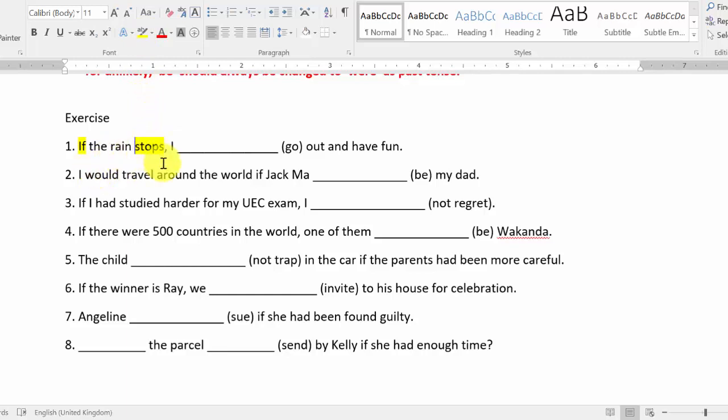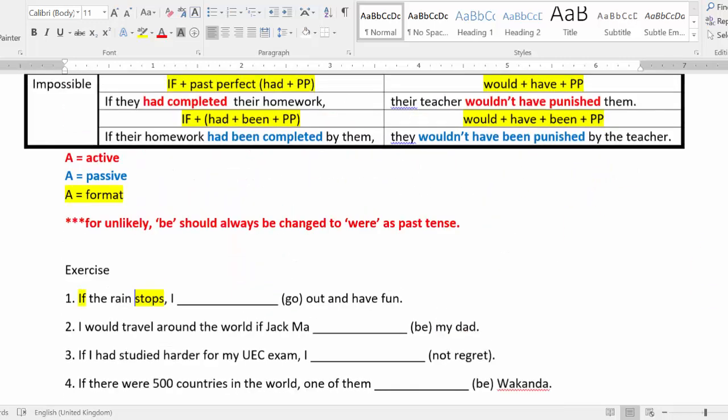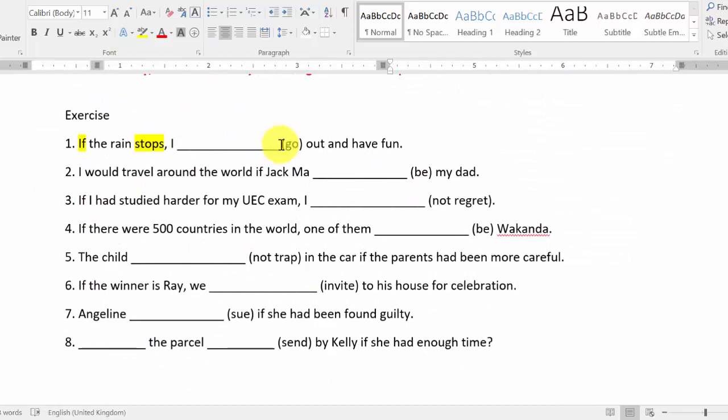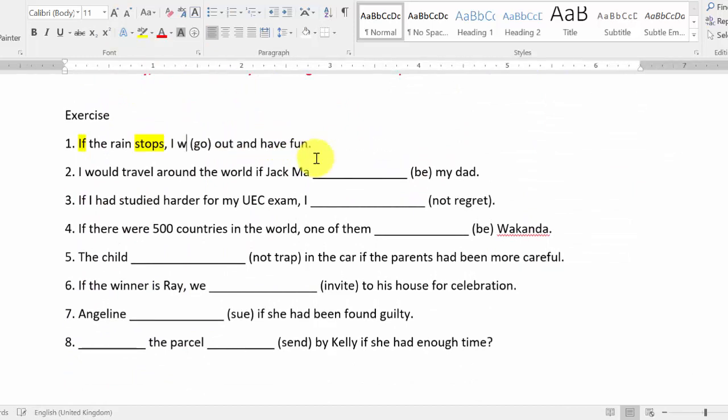You have if and simple present tense. I would go out and have fun. So this person can do this action. I can go out, so it should be active voice. So you have if conditional, simple present tense. Okay, so it should be likely, and active voice. Another part should be will plus original verb. So your answer: I will go out and have fun. So this is likely, active.